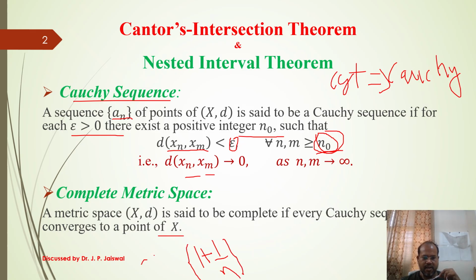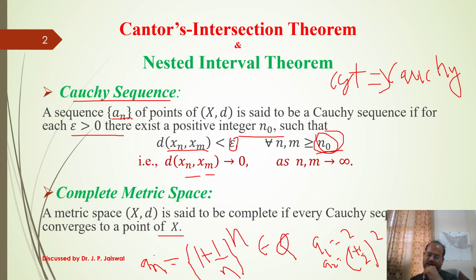If you take a_n equal to (1 plus 1 by n) to the power n, this sequence term belongs to Q, the set of rational numbers. If you take n equal to 1, a1 becomes (1 plus 1 by n) power n, which is 2. If you take a2, it becomes (1 plus 1 by 2) whole square, which means (3 by 2) square, means 9 by 4. So all the terms of this sequence are rational numbers, but the scenario is different.